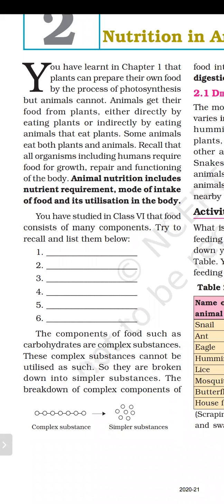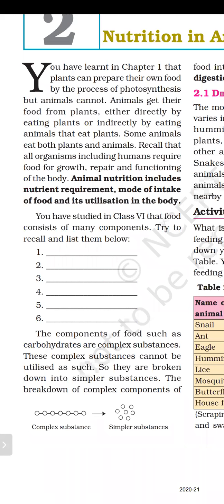And from where do we get food? Basically, we get food from two main sources: one is plants, the other is animals.